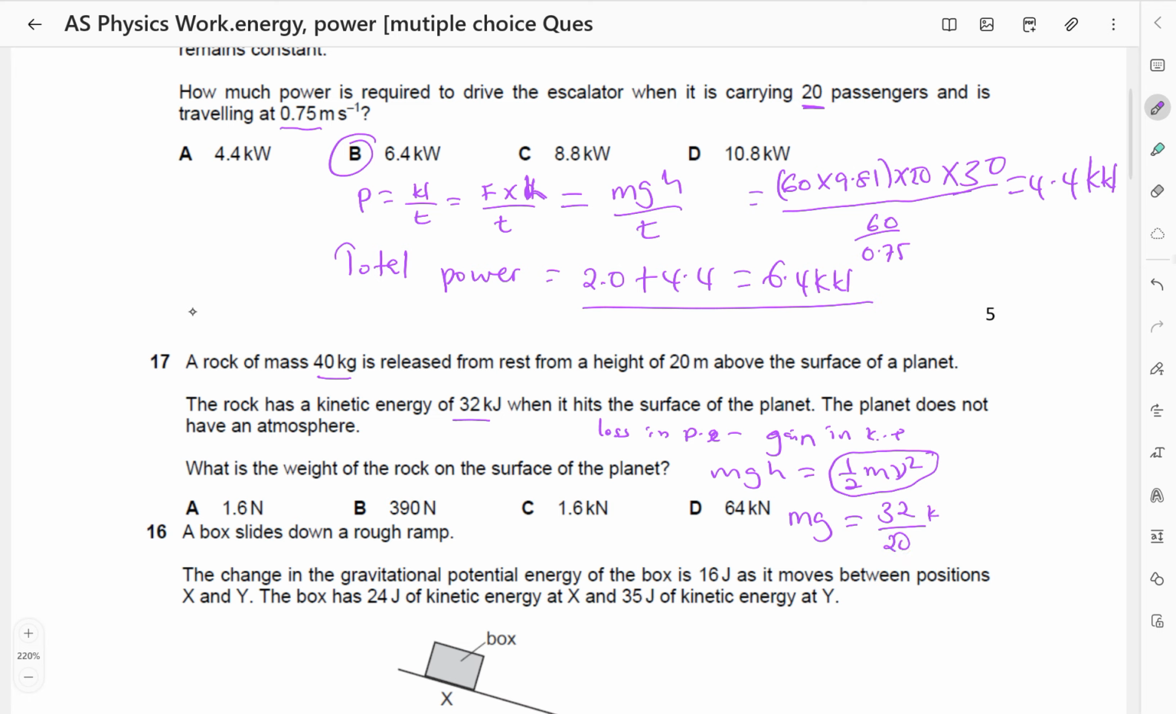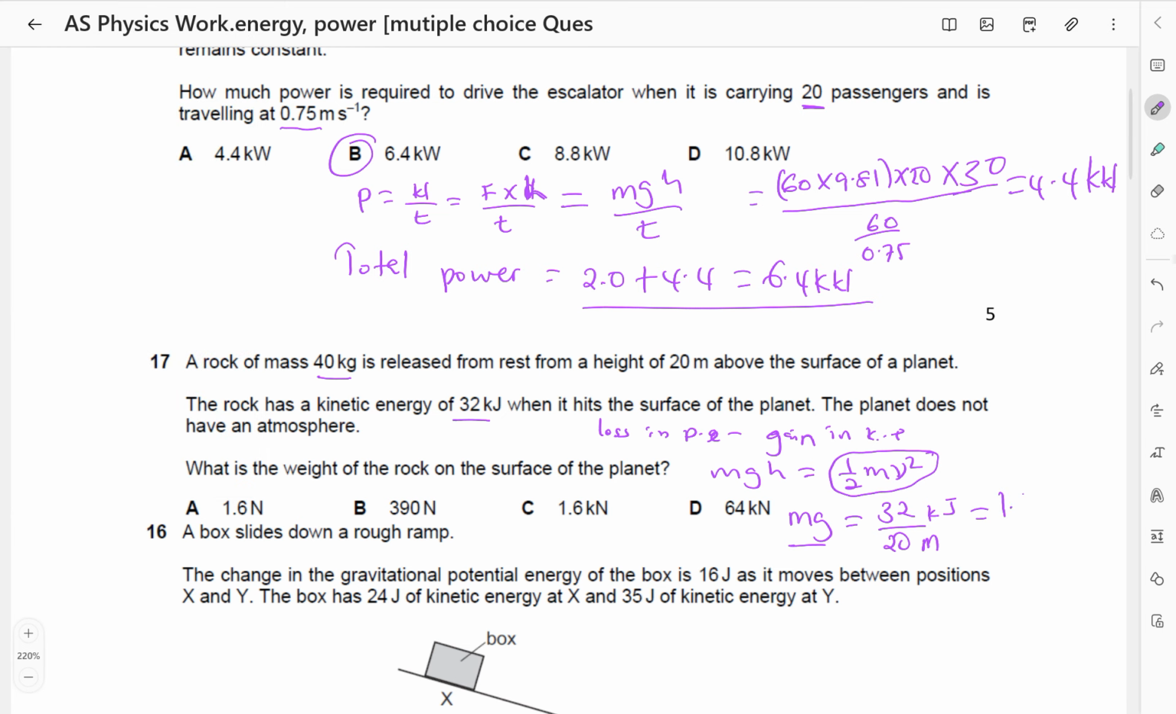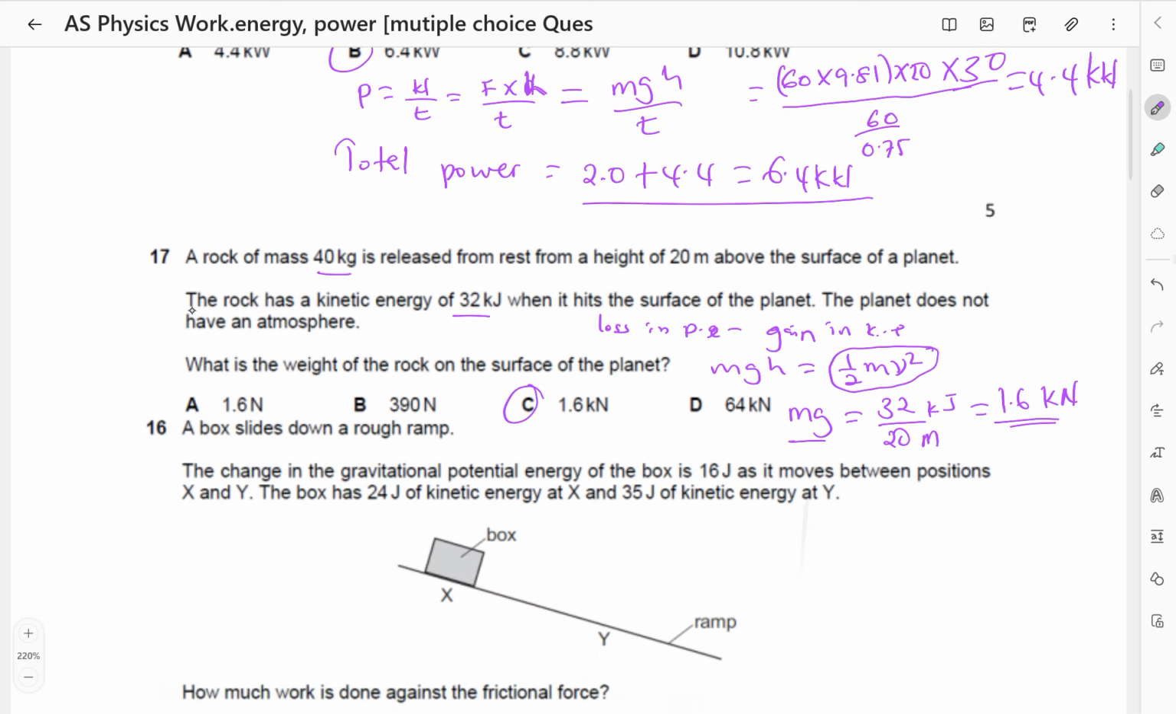So we have kilojoules divided by 20 meters. So our answer is going to be kilojoules per meter, which is kilonewtons. 32 divided by 20 is 1.6. So this is 1.6 kilojoules per meter, which is the same as kilonewtons. Or you could remove the kilo, then get joules per meter, which will be 1,600, the same as 1.6 kilonewtons. So the answer is going to be C.